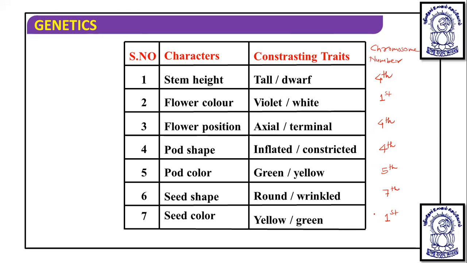So 7 characters are there, but these 7 characters are present on only 4 chromosomes. Blixt was the scientist who explained that the genes of the 7 characters are present on 4 chromosomes.